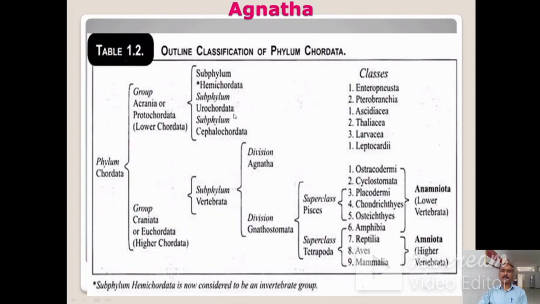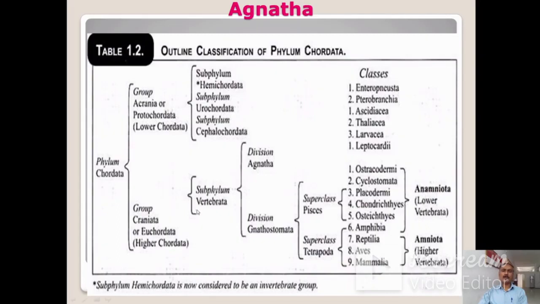Subphylum Urochordata is divided into three classes. Number 1, class Ascidiacea. Number 2, class Thaliacea. Number 3, class Larvacea. And subphylum Cephalochordata has only one class, called Leptocardii.